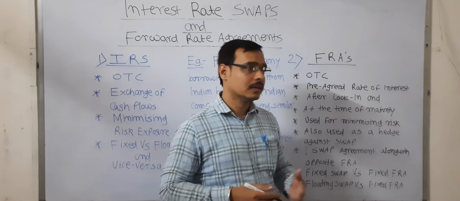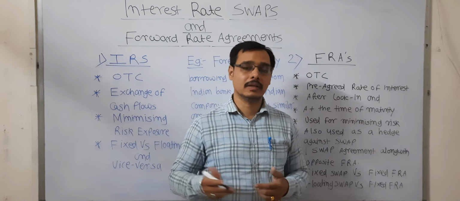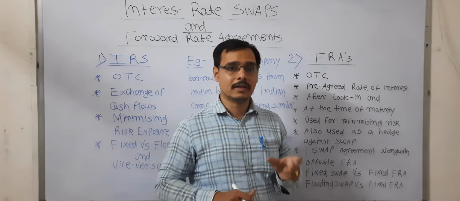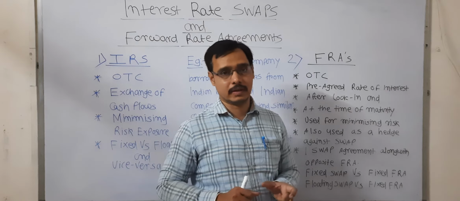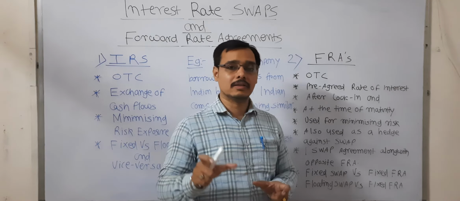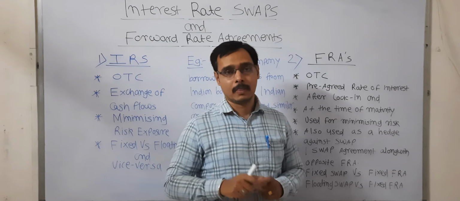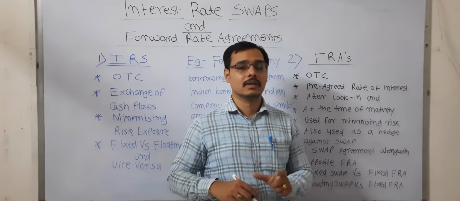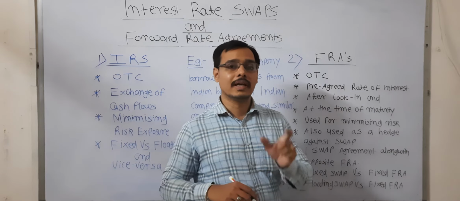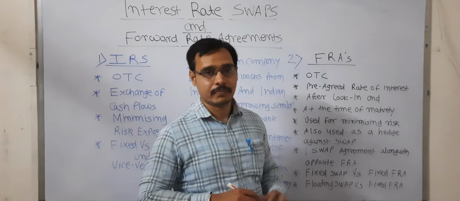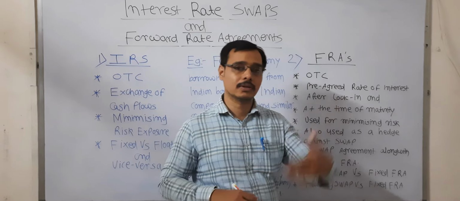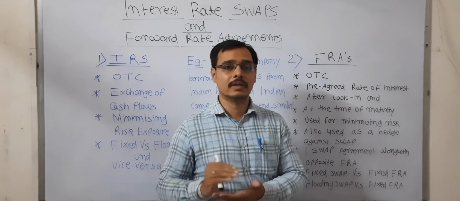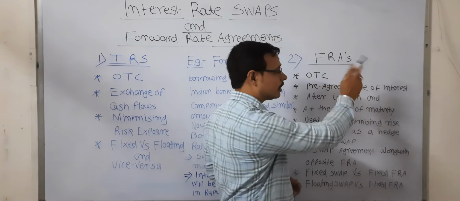Now when a forward rate agreement is made simultaneously against the floating rate, if there is a floating rate of 5% and there is a forward rate agreement of exactly the same interest rate, it will be possible to eliminate the risk exposure, because though the floating rates are fluctuating, you will have a cushion of fixed rate of interest through the forward rate agreement.